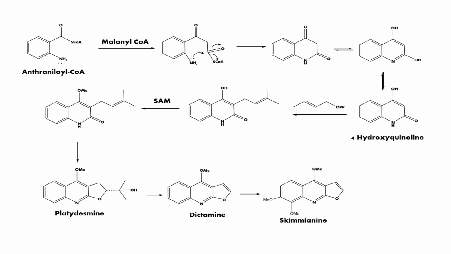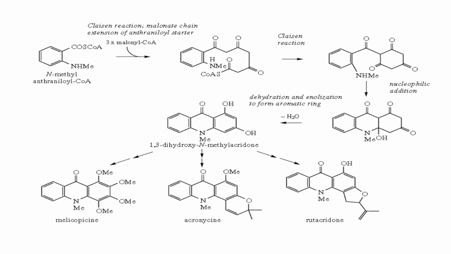This 4-hydroxyquinoline can undergo secondary modification by dimethylallyl pyrophosphate, which is the source of the prenyl group, and then prenylation, and also methylation, and finally we produce what? Dictamnine and skimmianine, which are also alkaloids.